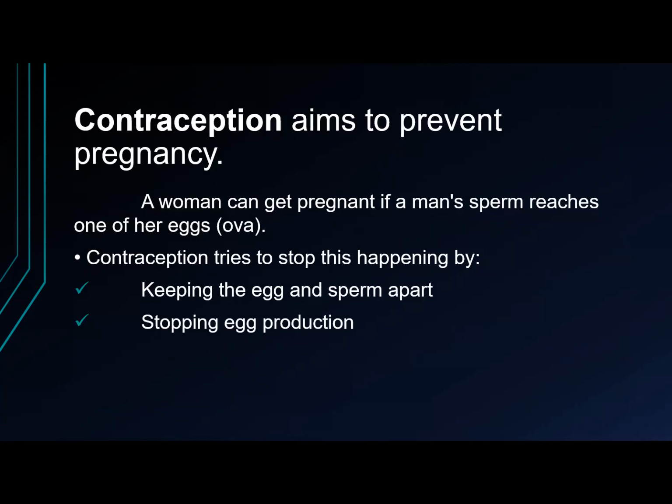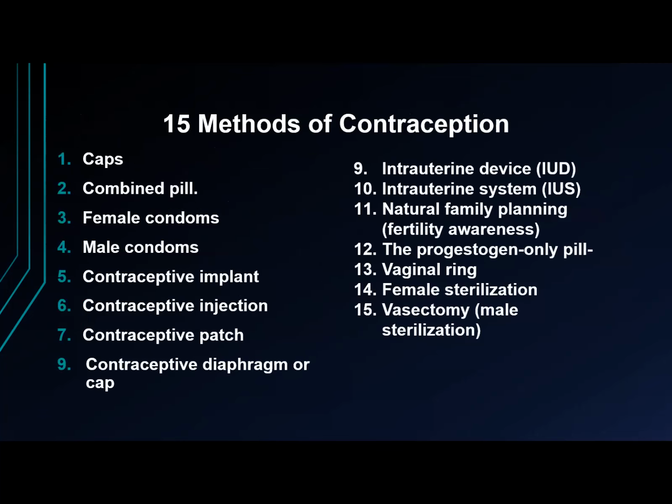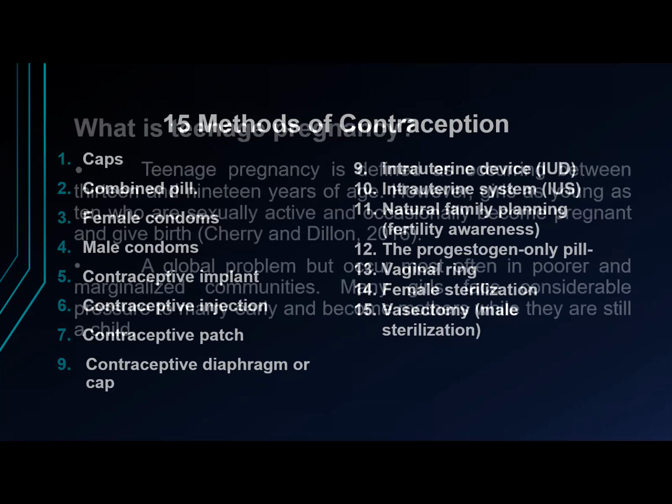The next issue is all about contraception. We all know that a woman can get pregnant if a man's sperm reaches one of her eggs. So the use of contraceptives is to prevent herself from getting pregnant. Contraceptives will keep the egg and sperm apart, and stop the production of eggs. For this reason, here are the 15 methods of contraceptives.